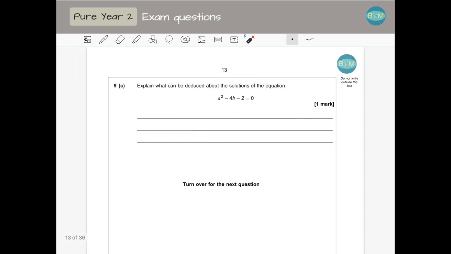And then the last thing is explain what can be deduced about the solutions of this equation. This equation is what we started with. For that equation to be possible, a squared would be 4b plus 2, and this cannot be because it's a contradiction.